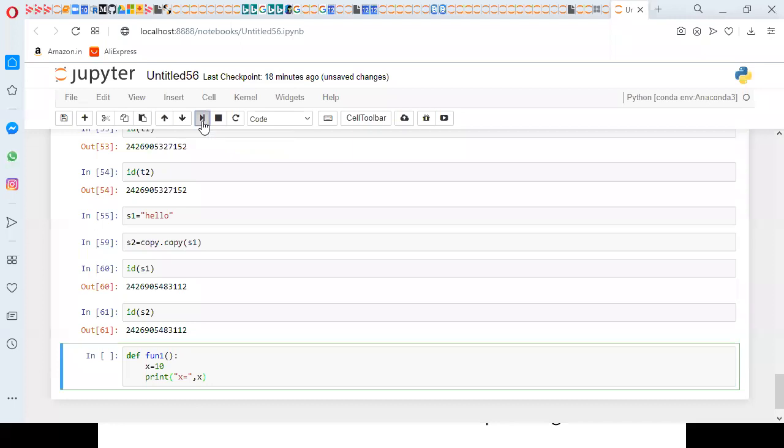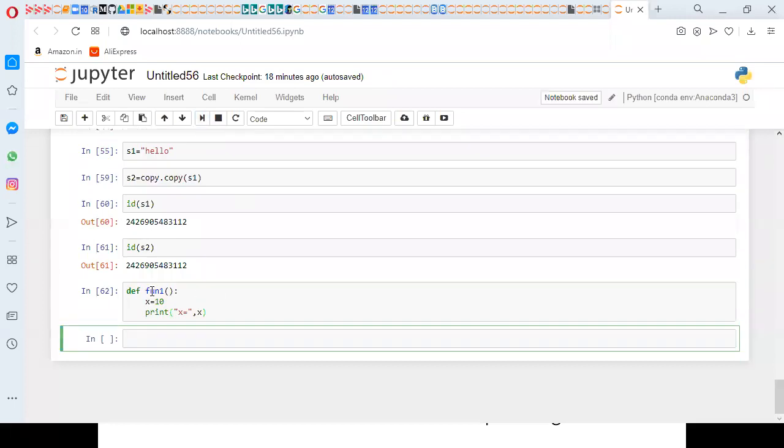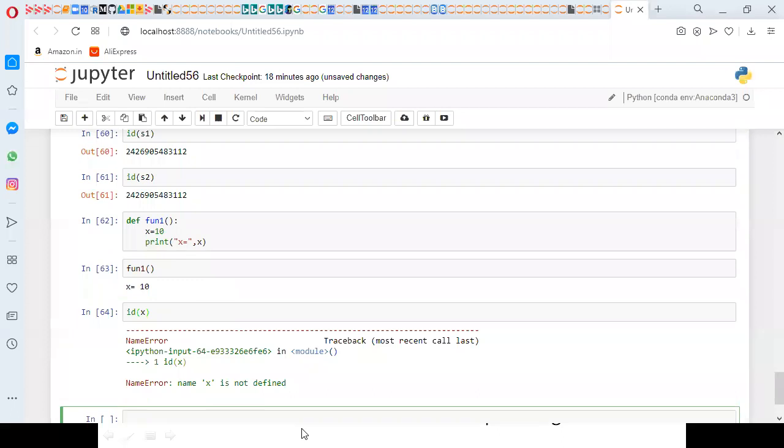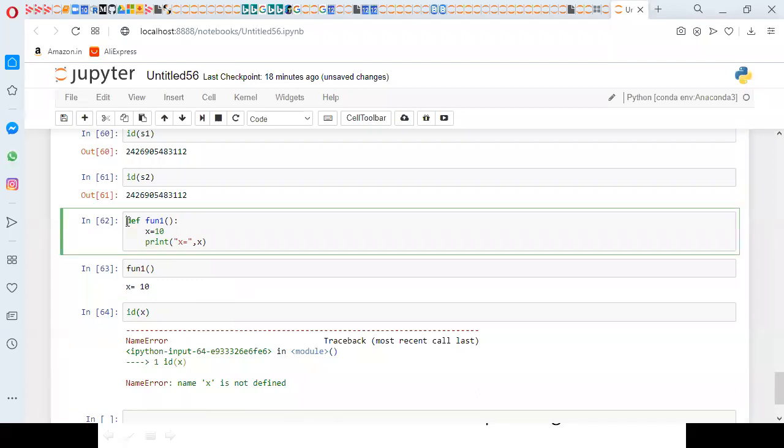So this is the function. If I call fun1, it prints x equal to 10. If I try to use id of x, it says name x is not defined. Actually, it is defined in the function.